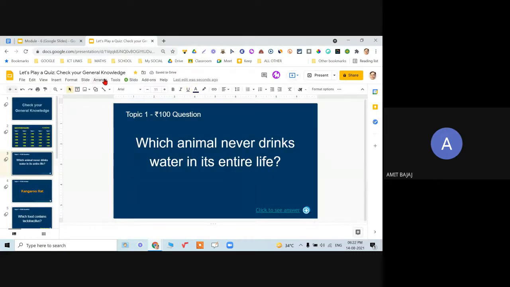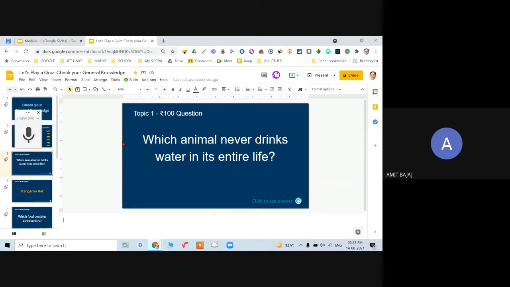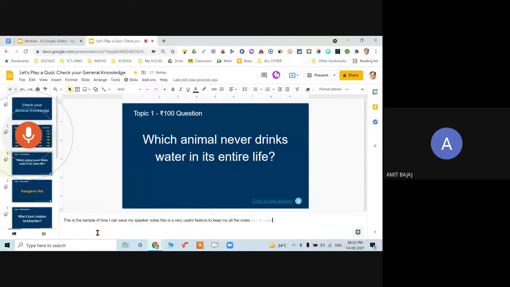There is also an option when I go to Tools. Check it out, Tools, Voice type speaker notes. Voice typing can also be done. When I click on this voice type, check it out on the left hand side. This is a sample of how I can save my speaker notes. This is a very useful feature to keep all my notes in one place, and whenever I am stuck, I can always go through them. I think the idea is clear. In the same way we have used that in Google Docs also.